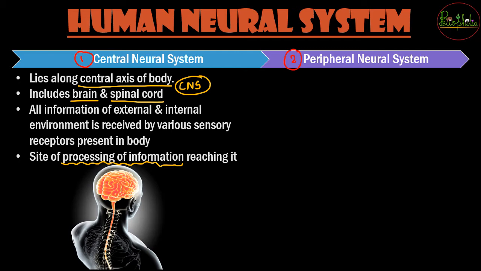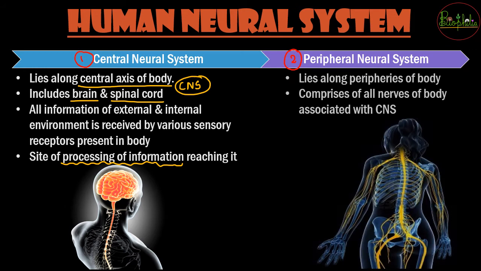The next part of it is the peripheral neural system, which lies at the peripheries of the body, and all the nerves, यानी जो भी तारे है, जो भी electrical connections है to the rest of the body, come under the peripheral neural system. So brain और spinal cord को छोड़ के बाकी जो भी आएगा, everything comes under the peripheral neural system. So for this video, we will be discussing in detail the peripheral neural system. The next part would be about the central neural system.